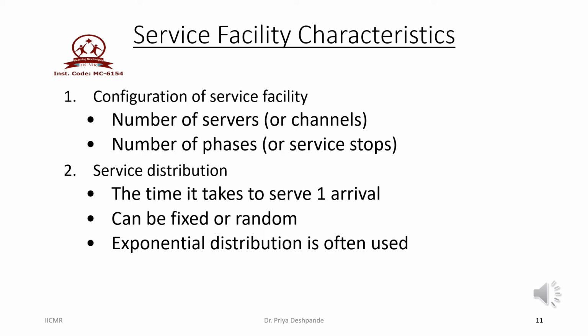Once the arrival pattern is studied, the second important thing in queuing theory is service facility characteristics. It means how many servers or channels are available in the queuing system to provide the service. Then in how many phases the service is being provided. Then the time taken by the server to serve one customer. It may be fixed, it may be random. Generally, we use exponential distribution to study the service pattern.